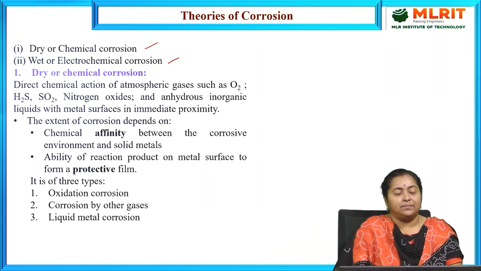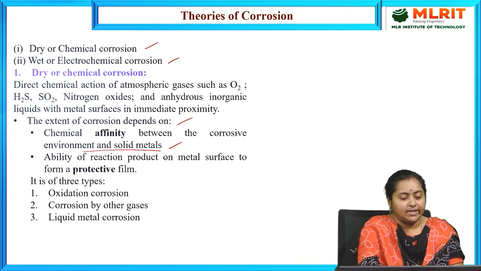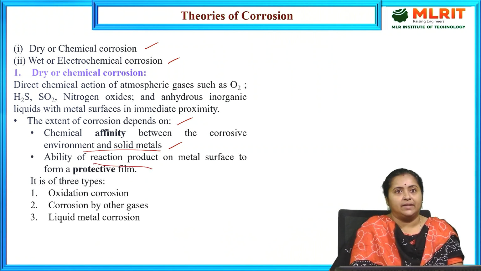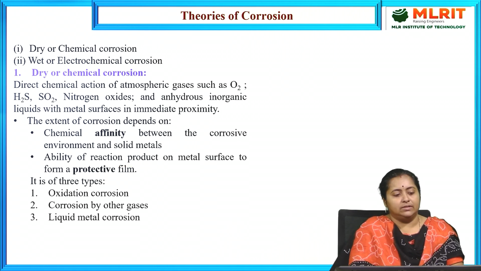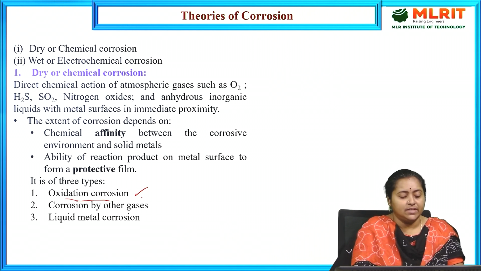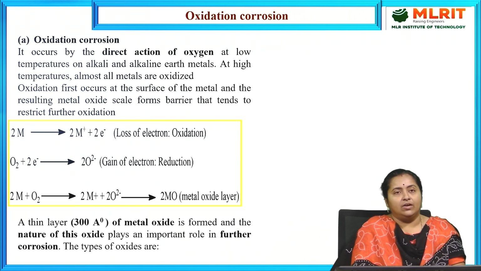The extent of that metal oxide layer will decide whether further corrosion reaction takes place or not, because the extent of corrosion reaction is purely dependent on two points. One is the chemical affinity existing between the corrosive environment and the solid metallic surface, and the second one is the ability of the reaction product on the metallic surface to form a protective film. As I told you, this dry theory or chemical theory of corrosion is again subdivided into three types. One is oxidation corrosion, second is corrosion by other gases, third is liquid metal corrosion. Let us start with oxidation corrosion first.